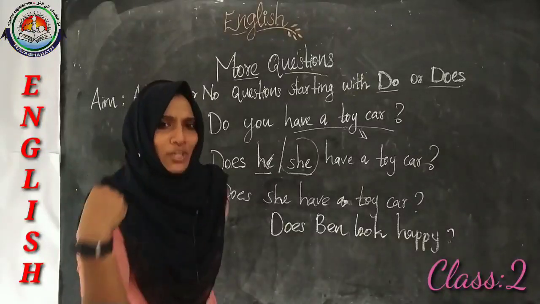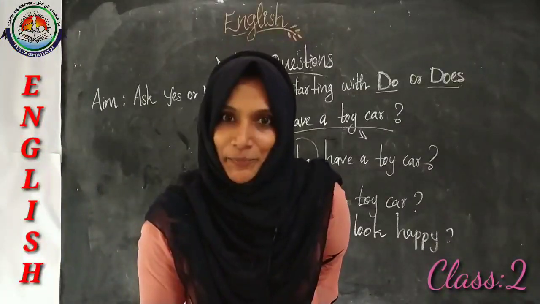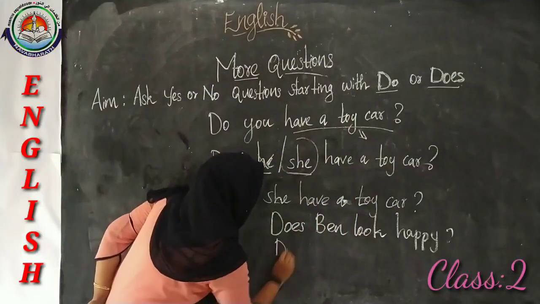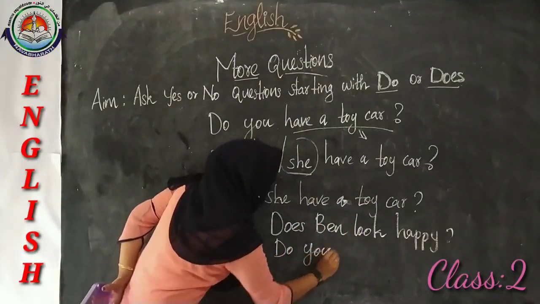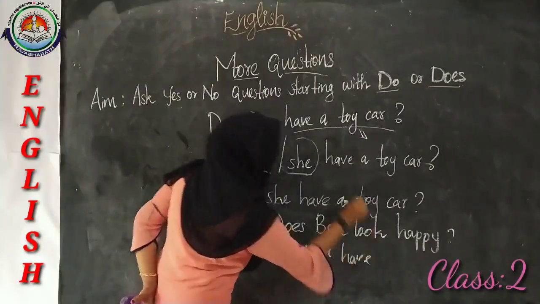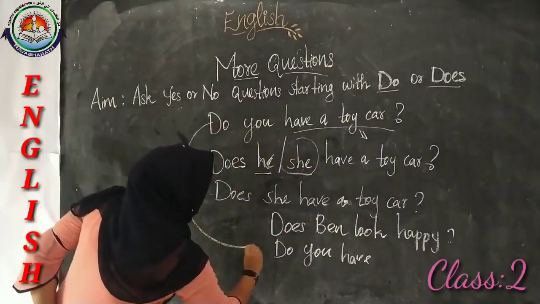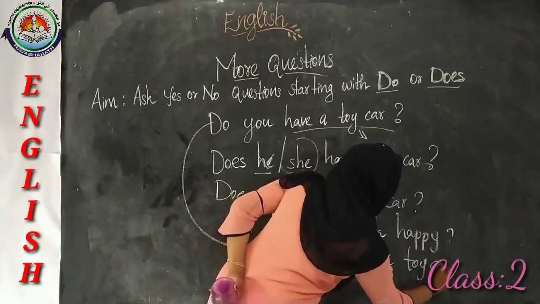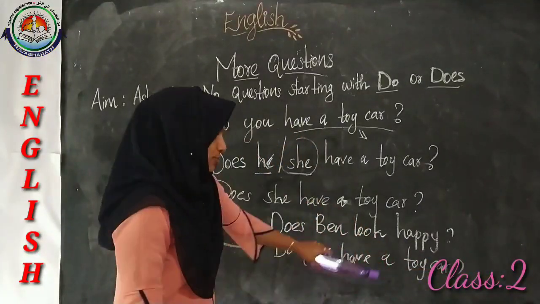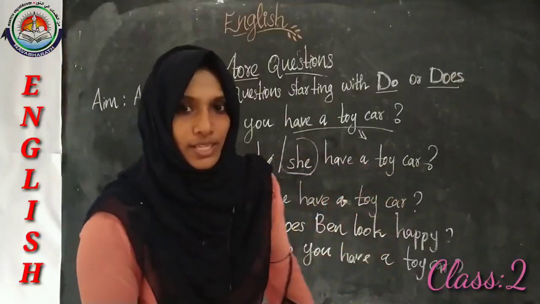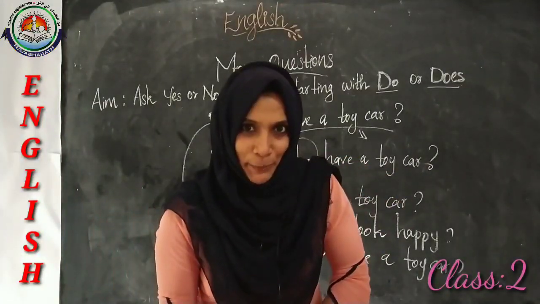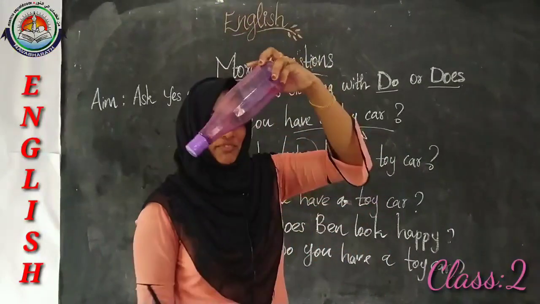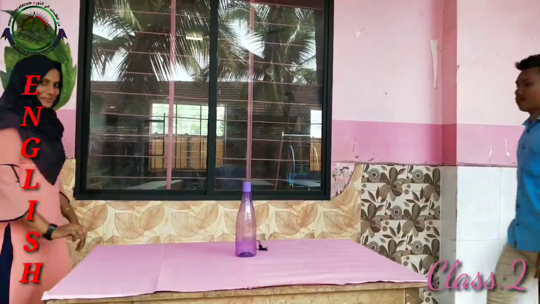How can we make a question from outside? Yes, let's start with do you. Do you have a toy car? Yes, you ask this question to that person. Is it clear to you? Okay, then let's play the game with this empty bottle.